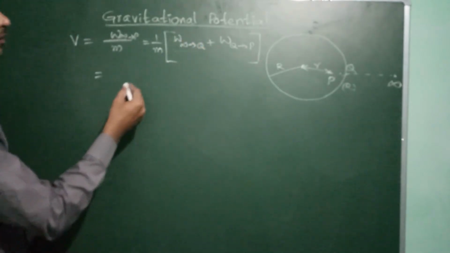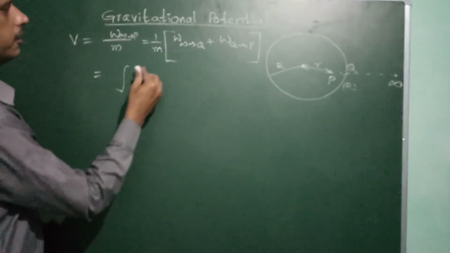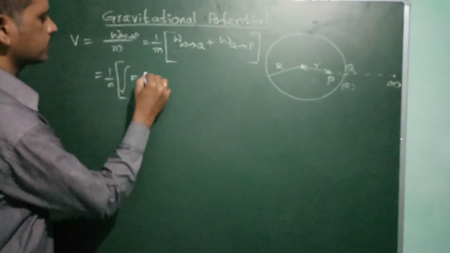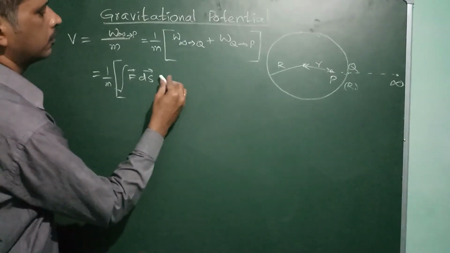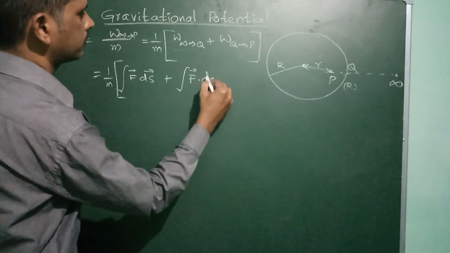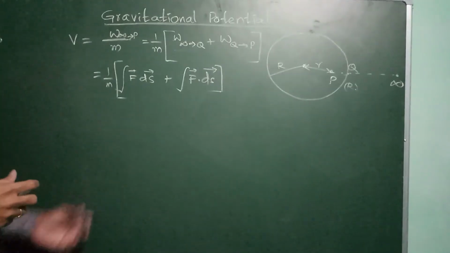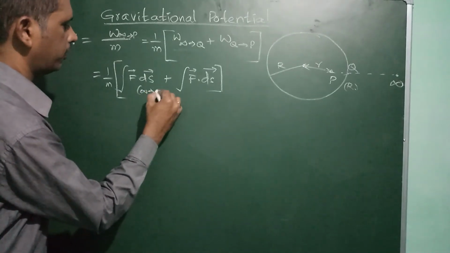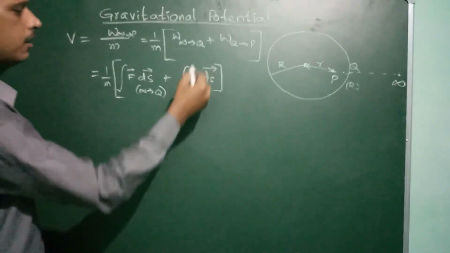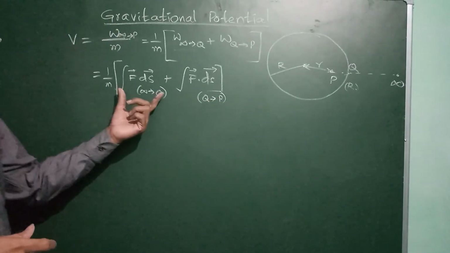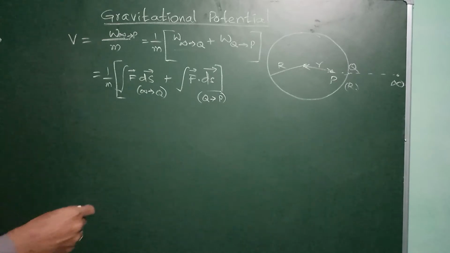That is 1 by m, integral of F ds, plus another integral of F ds. The first one, infinite to Q, is outside. The second, Q to P, is inside. So the potential is calculated differently for each.